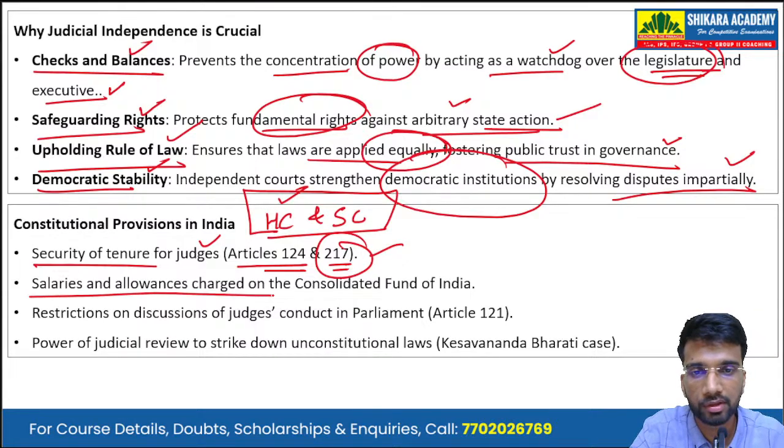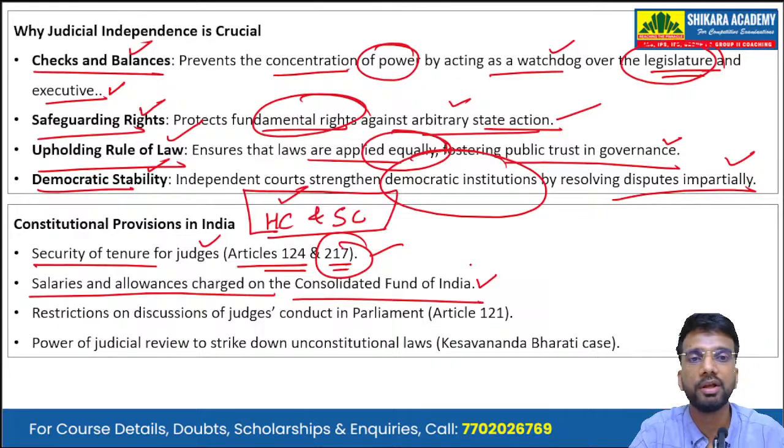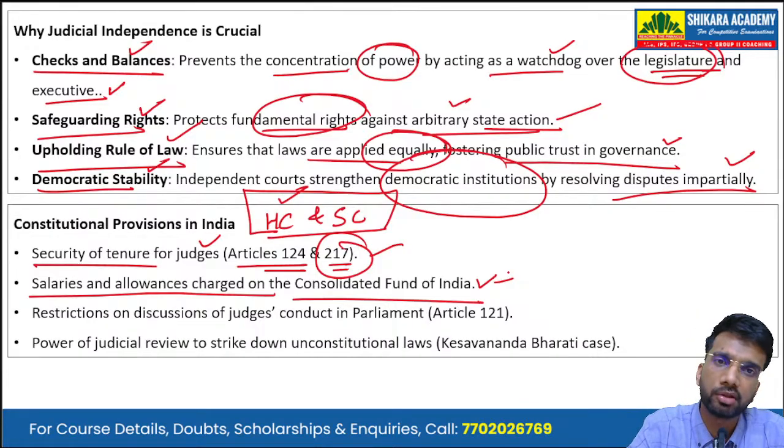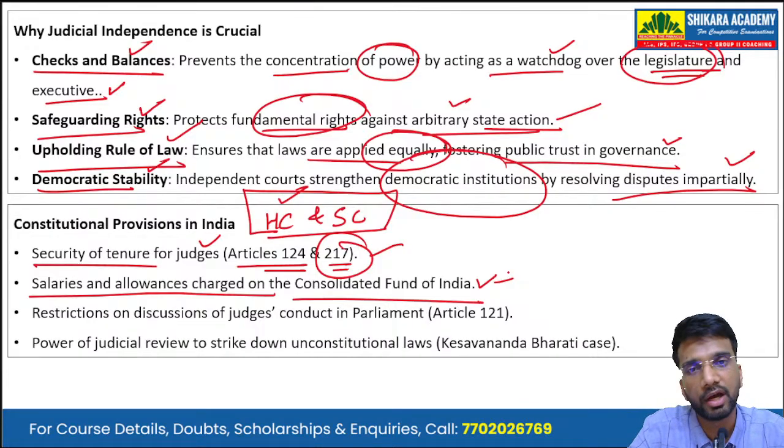Then, salaries and allowances are charged on the Consolidated Fund of India. The salaries of the Supreme Court judges are charged on the Consolidated Fund of India. The salaries of the High Court judges are charged on the Consolidated Fund of that particular state. And the pensions of both the Supreme Court and High Court judges are charged on the Consolidated Fund of India. So no voting takes place in Parliament regarding the expenditure that pertains to the salaries and allowances of the High Court and Supreme Court judges.